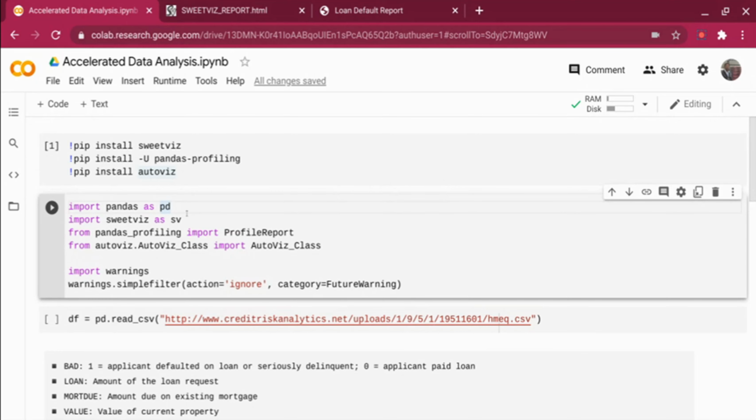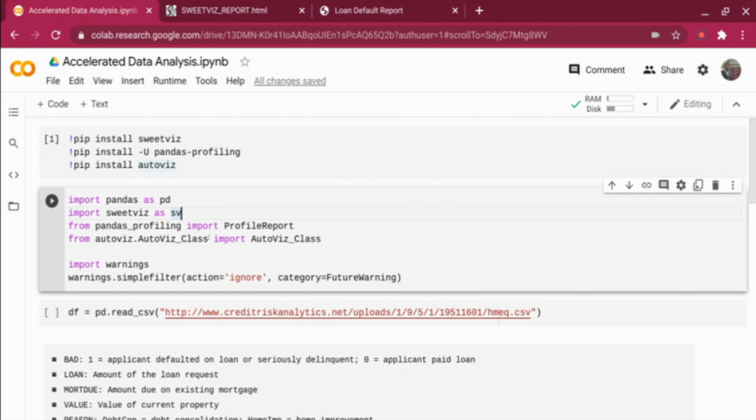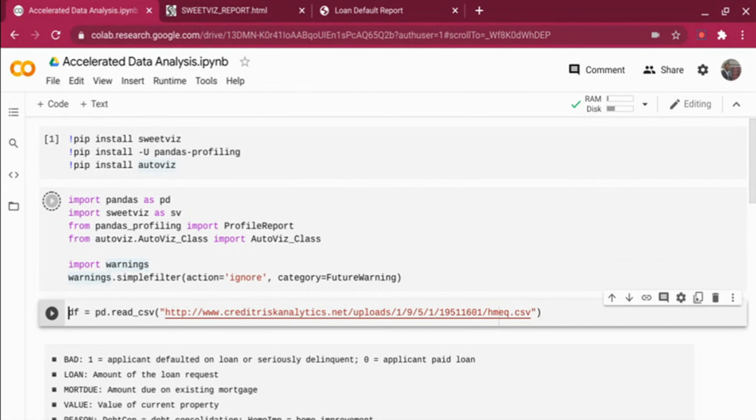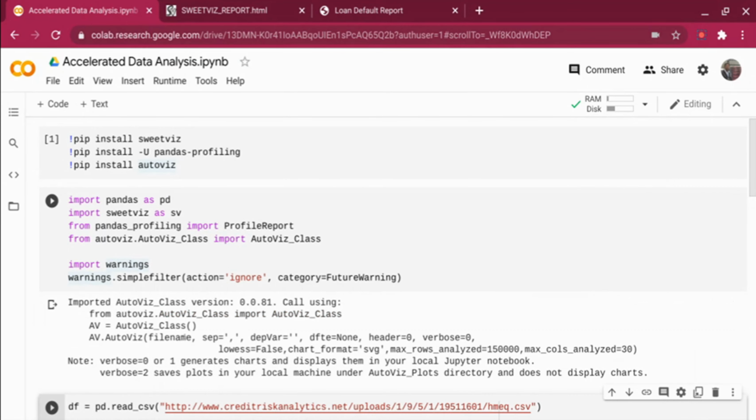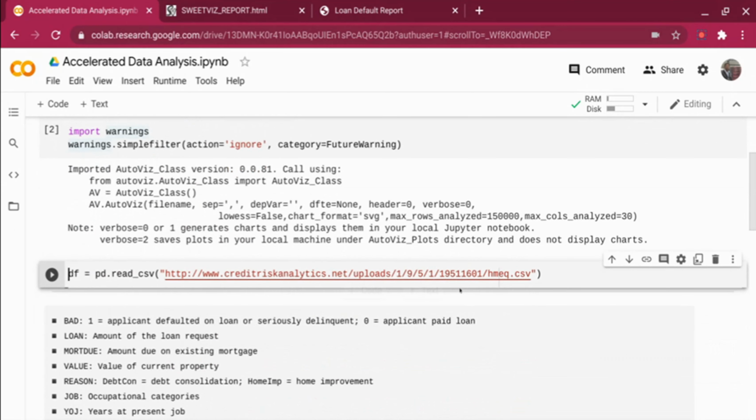I have already installed them. What I'm doing is importing the set of packages. I'm using Pandas for loading the data set. SweetViz, pandas profiling, and AutoViz are the different packages that I'm going to demonstrate today, and that's what I am importing. The data set that we are going to use is called the home equity line data set. It's available at this URL, creditriskanalytics.net. You can directly use this URL, or you can download from here and use it. It's part of the Credit Risk Analytics book, I think. This data set is available there.